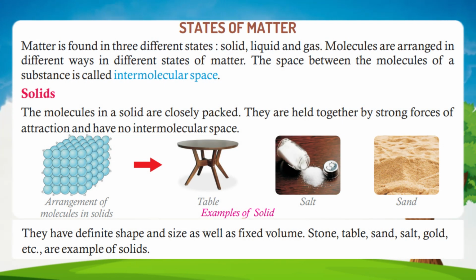States of matter. Matter is found in 3 different states: solid, liquid, and gas. Molecules are arranged in different ways in different states of matter. The space between the molecules of a substance is called intermolecular space.